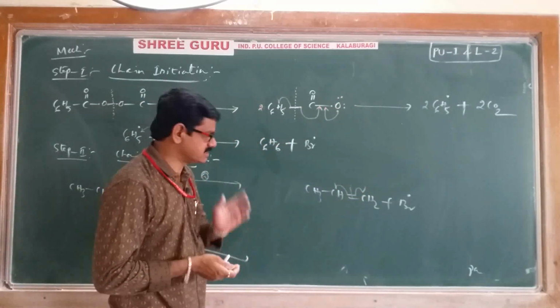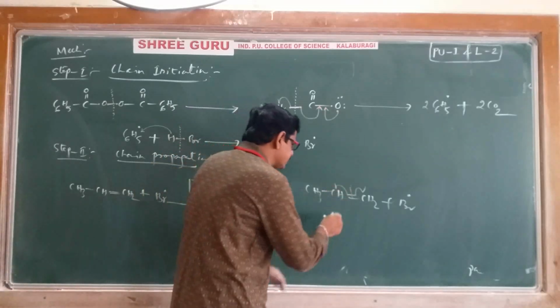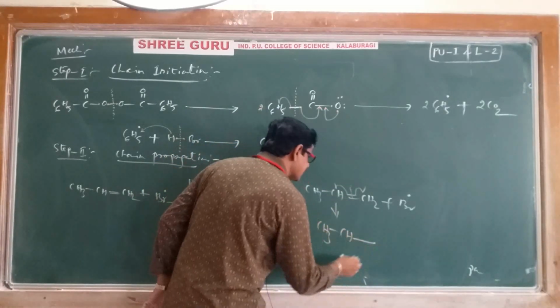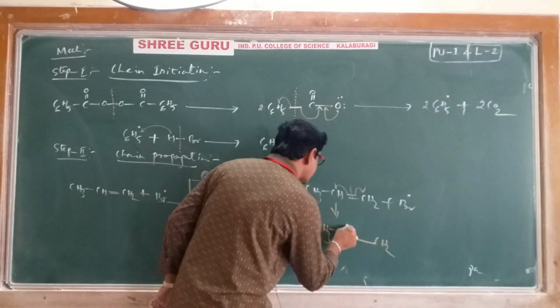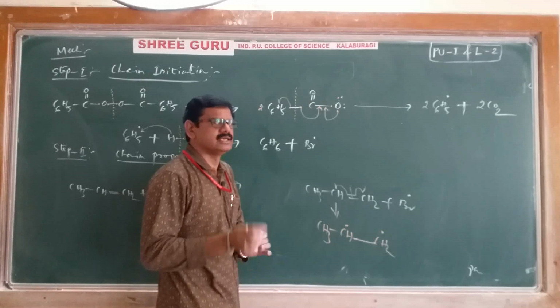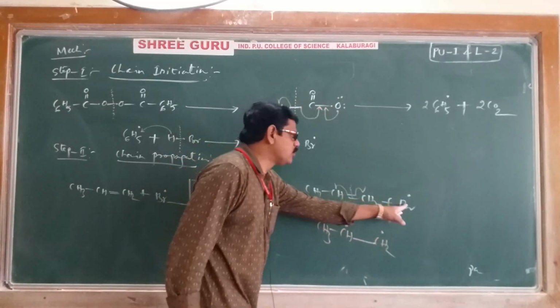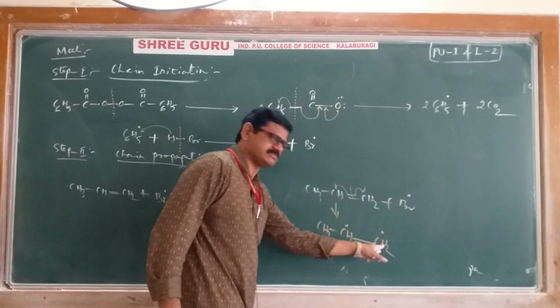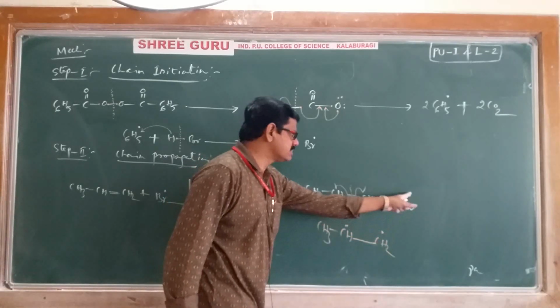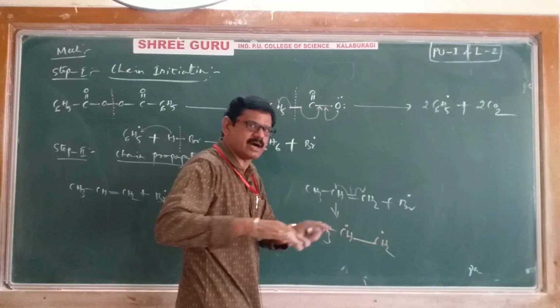Right. When I write like this, CH3, CH will have only a single bond, and CH2, both carbons are having unpaired electrons on them. Suppose our bromine will come and attack here. What happens now? This free radical will form a bond.